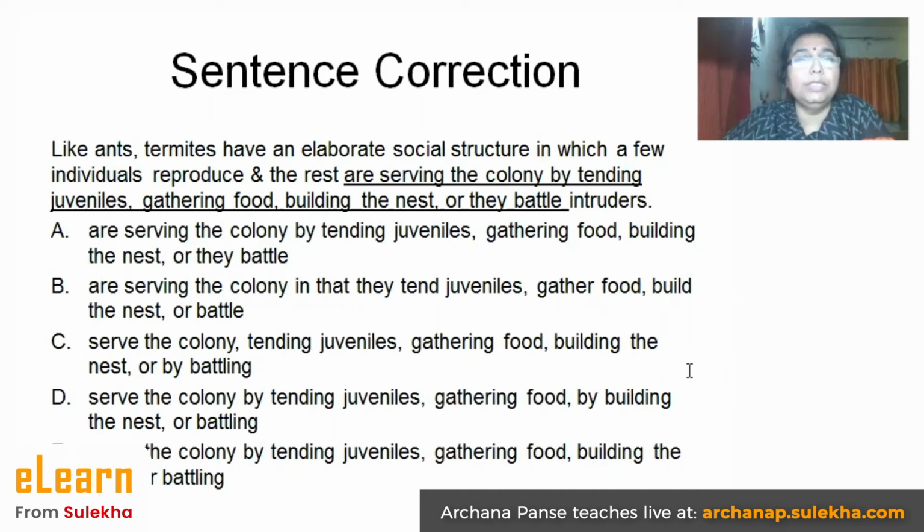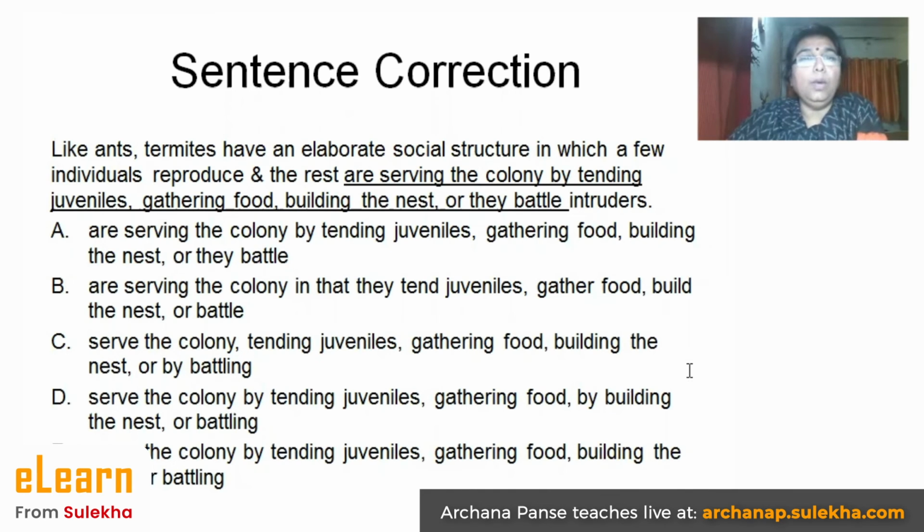Now, whenever you are attempting a sentence correction question in the GMAT, boys and girls, always remember that A is a repetition of the above. There is a catch here: while reading the sentence, you may feel that it is correct, and in a hurry, you may tick A without reading the options below. Even if this happens with you when you're attempting the GMAT, do not take these kinds of risks. Always make sure you read all the options given below, in whichever competitive examination you are attempting.